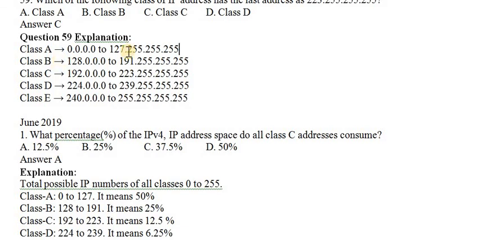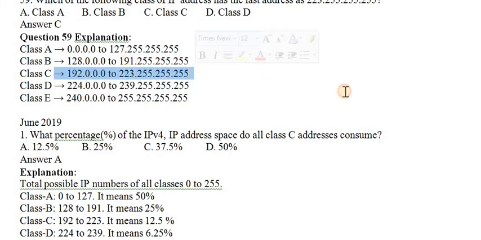Now 256 is totally 100%. From this, half of that is nothing but 128, which is 50%. Half of this is what? 64. So now 25%. Half of this is nothing but 32, because we are adding 32 with this one, that's why I am saying.